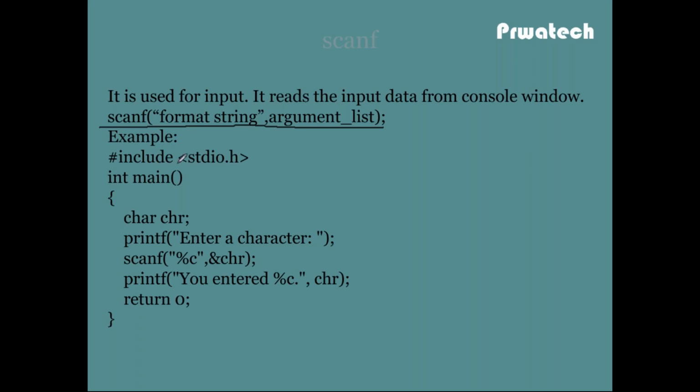Okay, so the example. This is stdio.h, the preprocessor directive. Any program starts with main and the return type is integer. That's why I return 0. If it is void, there is no return statement. So chr is the variable name of character data type.